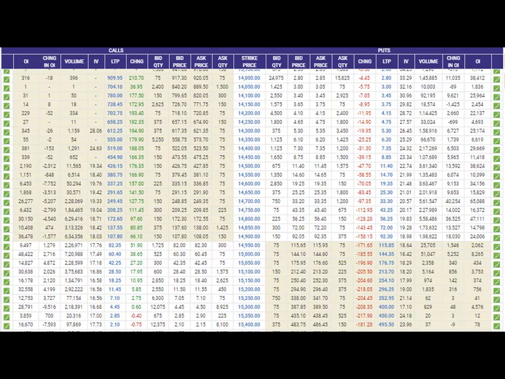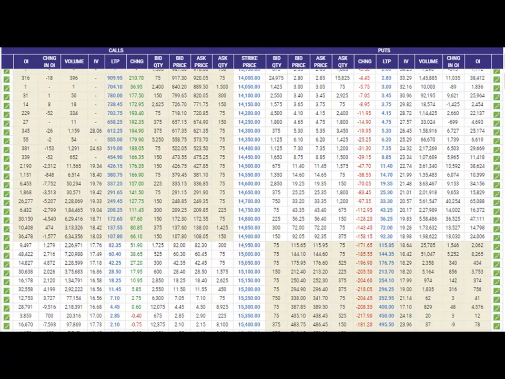Then the volume is there. If you see where the volume is more, you can see the volume is more in the case of 7,20,988 in the 15,000 call option.